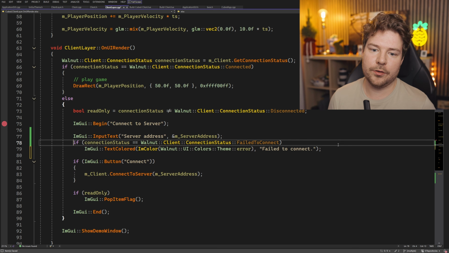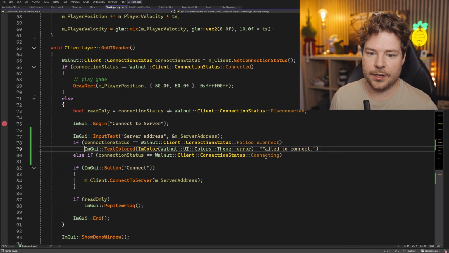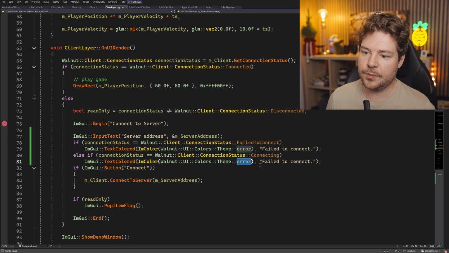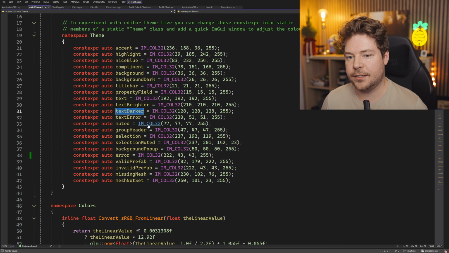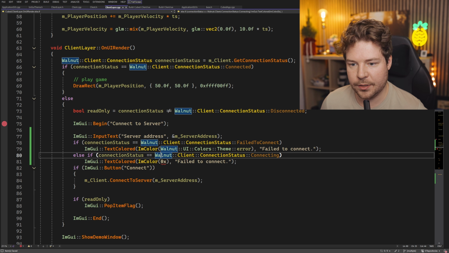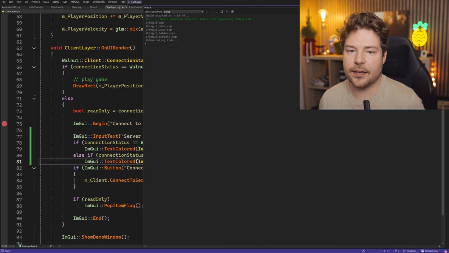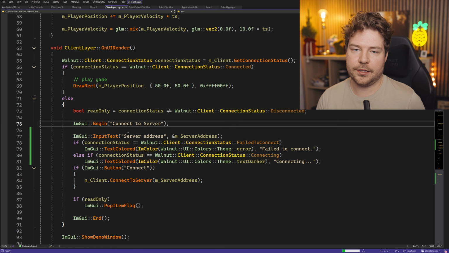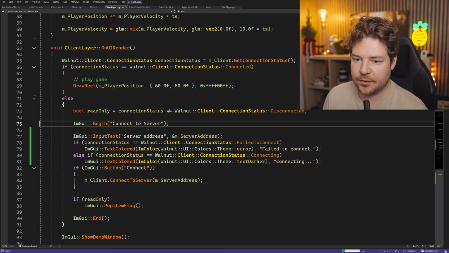And then we could also have an else if connection status is connecting. Then we can also do a text colored, but basically a bit of a gray or something. There is a text darker actually. So maybe I'll use text darker and we'll just write connecting. So we're just giving ourselves a little bit of status here, some feedback to the user so we can see what the current operation is, because obviously it's not clear.